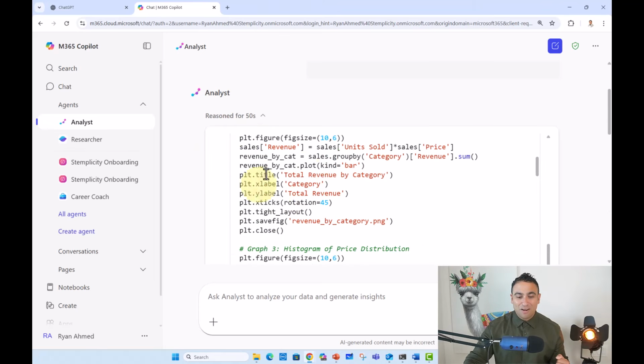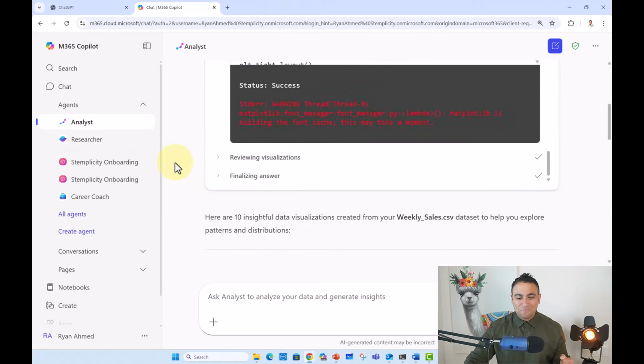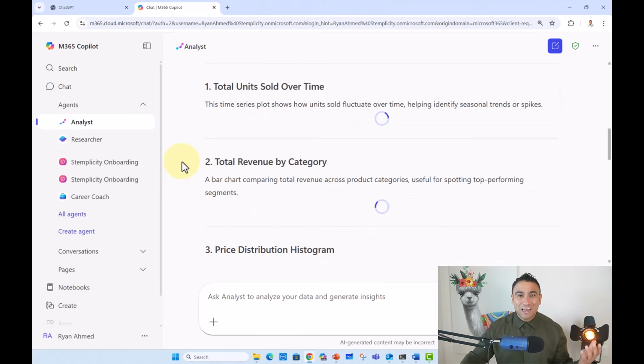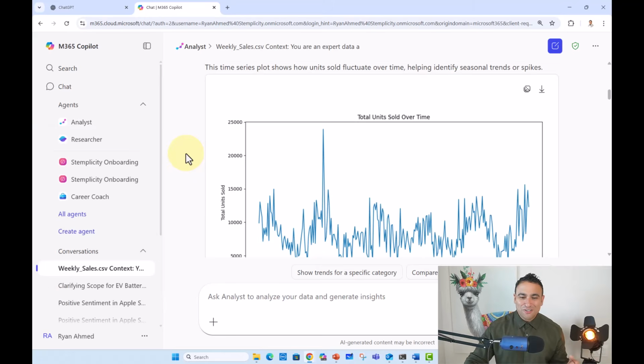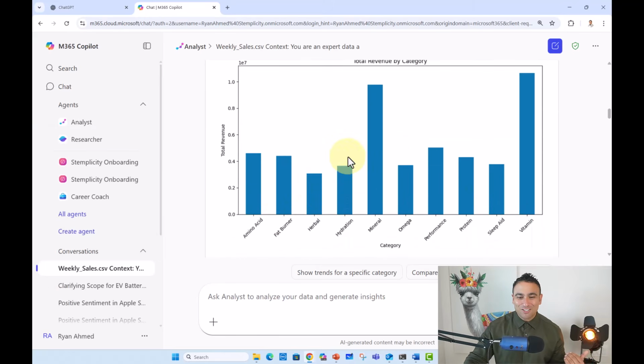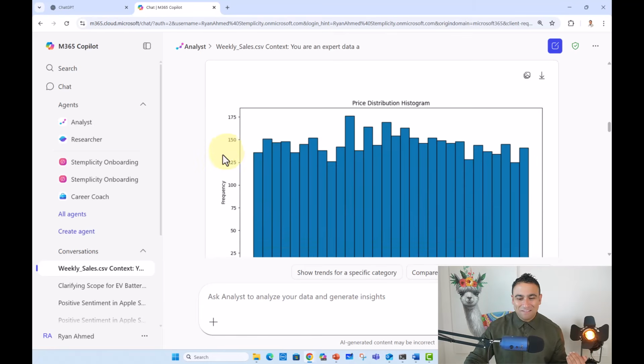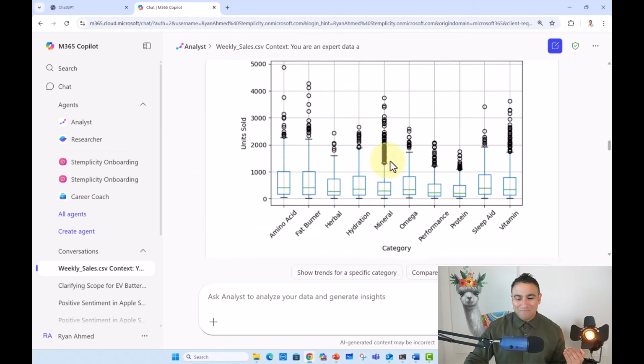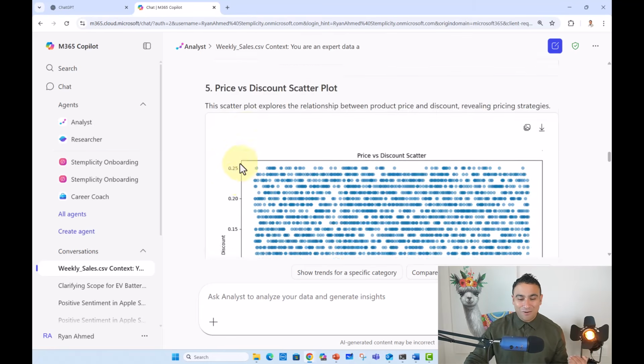So this is figure 1, this is figure 2, figure 3, and so on. And now we should be able to see the visualizations as well being created here on the spot inside of Microsoft Copilot. And let's wait and see. So here we go. So now we should see the units sold over time. Here you can see a nice bar chart of all the different categories in the data. Here we got a box plot as well of all the different categories.